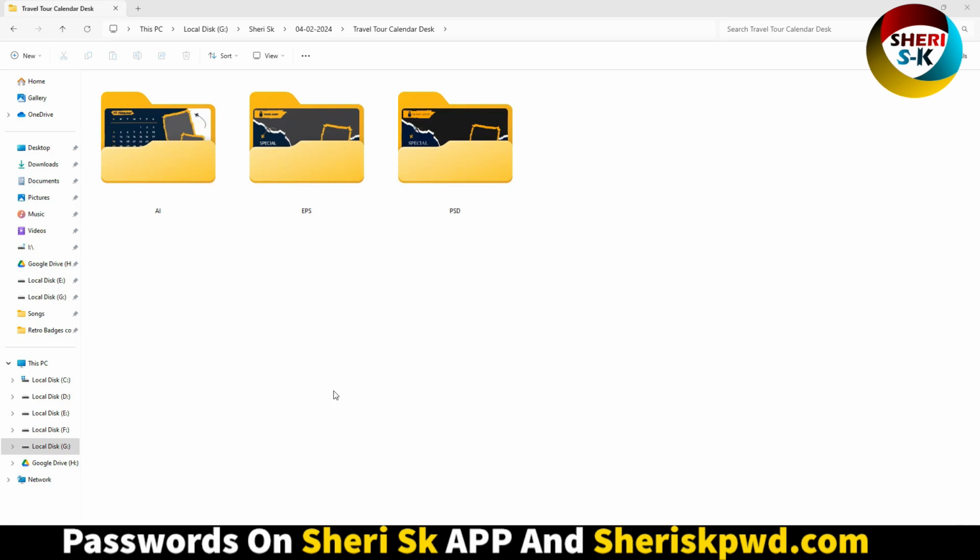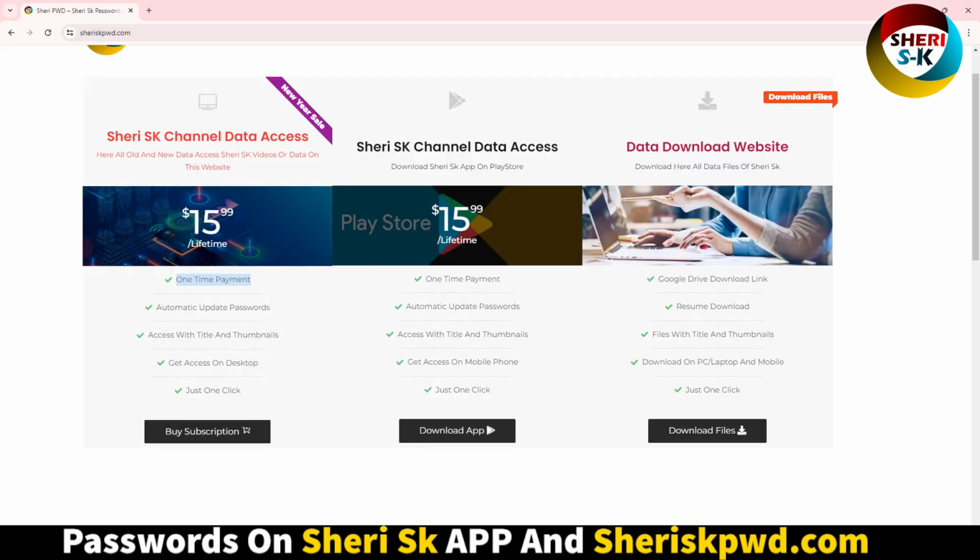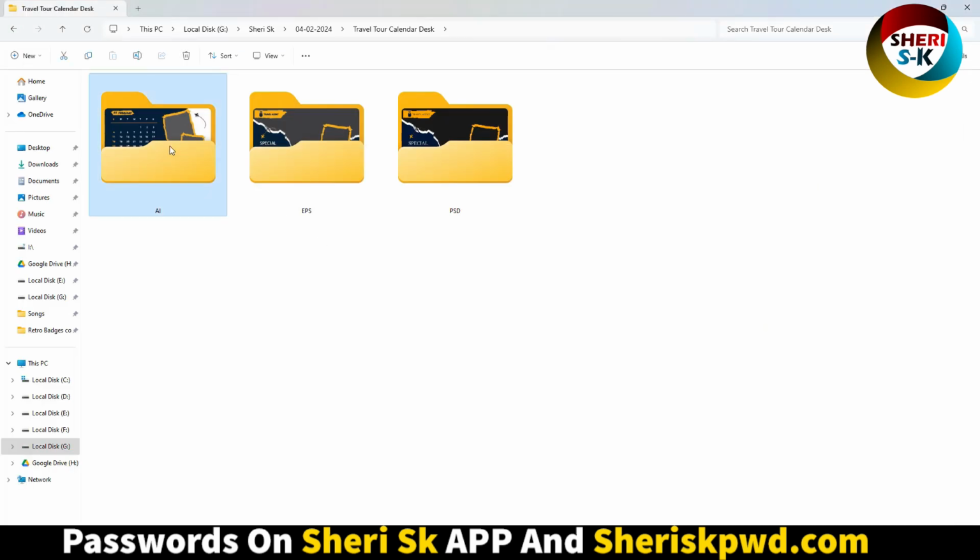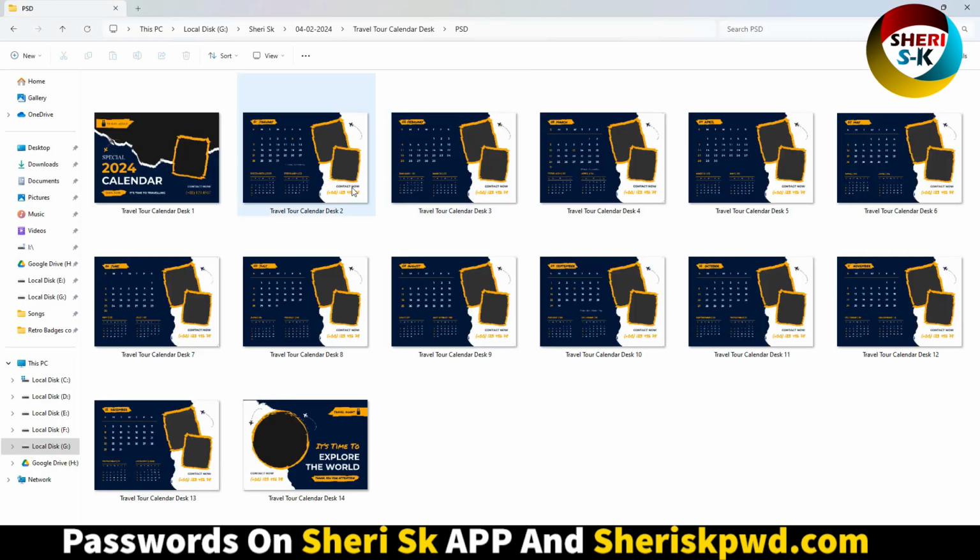Here is a travel calendar design for Adobe Photoshop and Adobe Illustrator. That means you can customize it in these software. First you need a subscription and then you can get all access to my data. Go to sheriskpwd.com, just one-time payment for lifetime. AI, EPS and PSD files. So you can import your travel photo and put your brand or company name, text, or anything, that means you can customize everything in Photoshop.